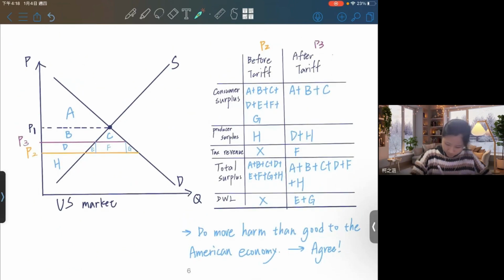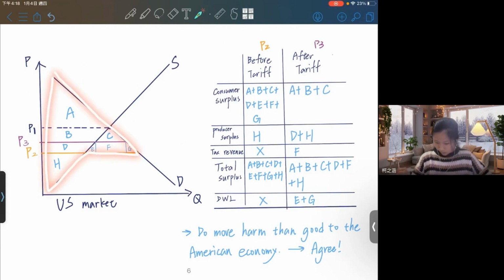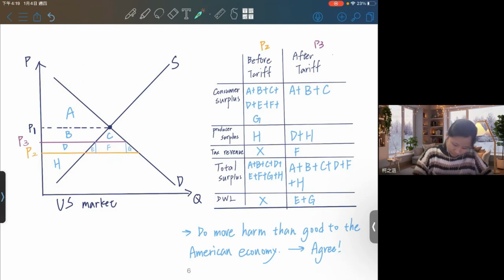Before the tariff, the consumer surplus is like this, this big. And the producer surplus is like this. And it doesn't have any tax revenue, so the total surplus is like this. But after the tariff, the consumer surplus has reduced to only these 3 parts. But the producer surplus has increased to 2 parts here. Before it's only like this, and it has risen. And it has tax revenue, which is part F here. And so the total surplus will become this.